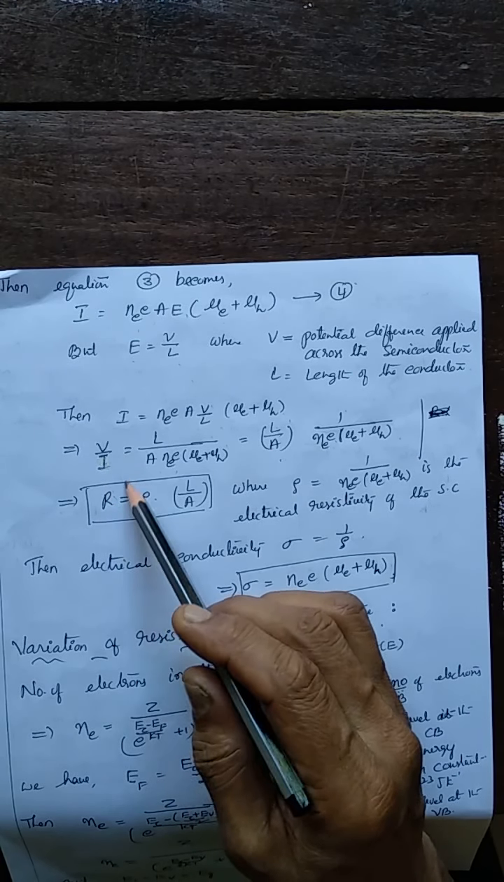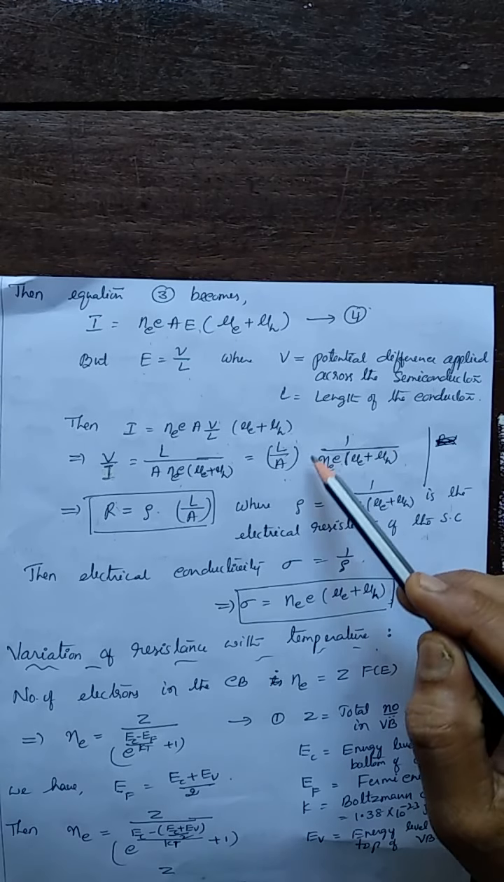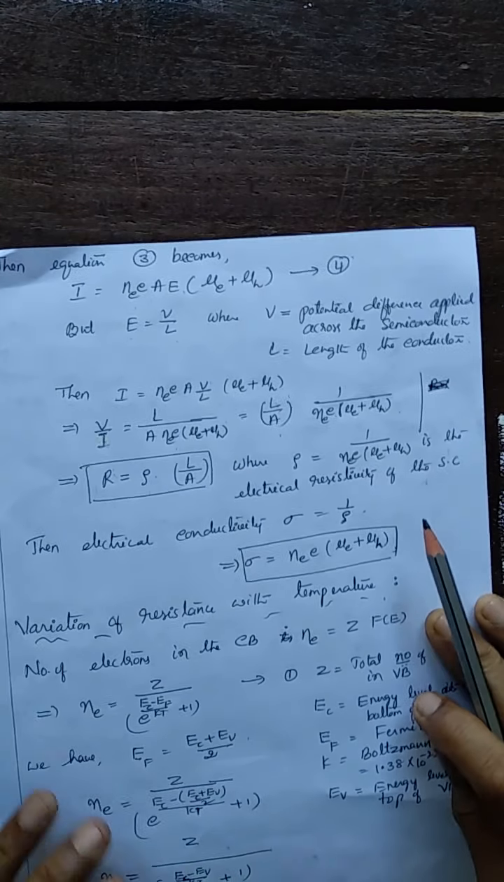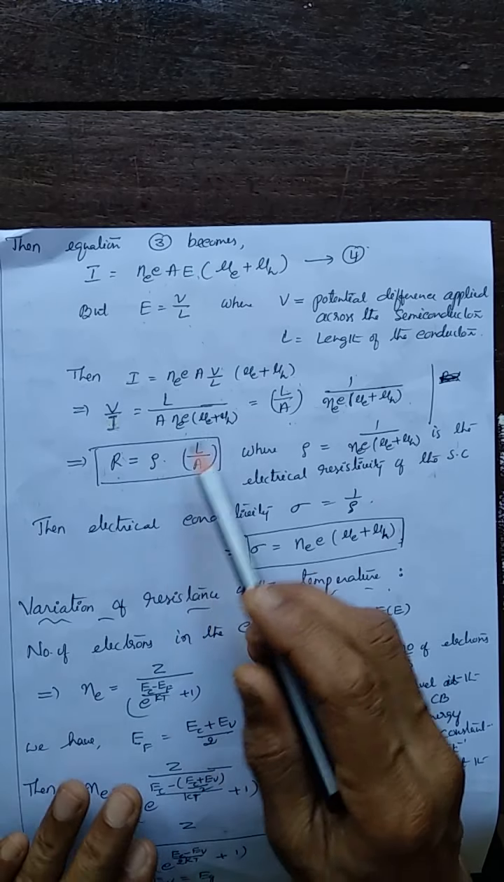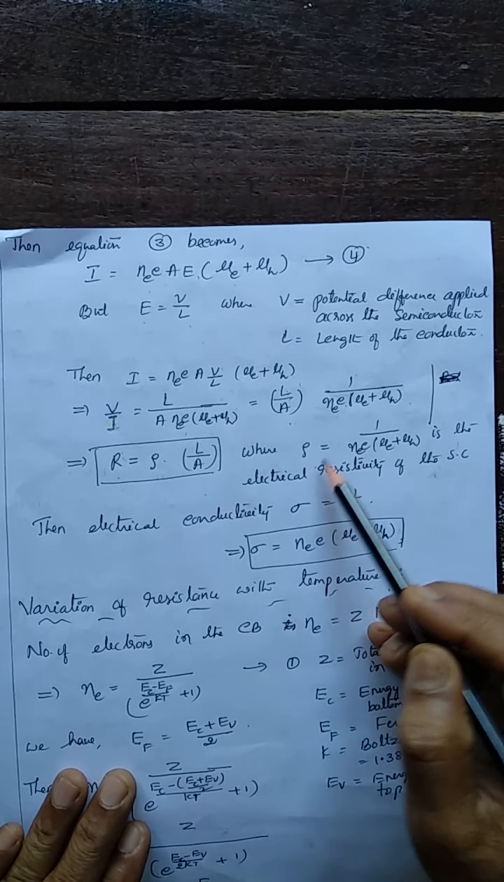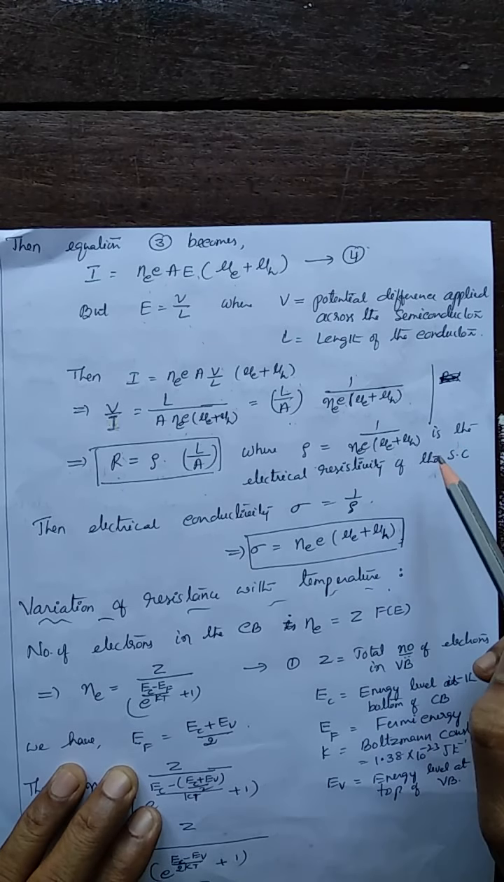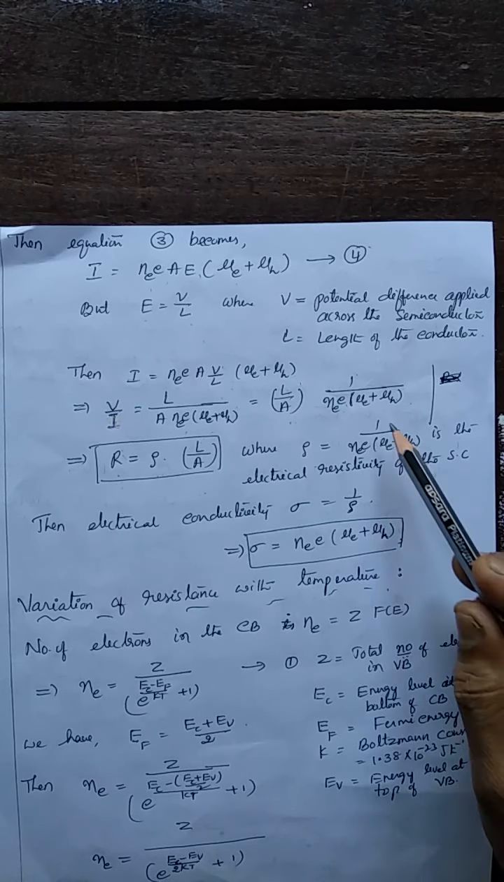According to Ohm's law, V equals R I, so V by I is R. So R equals, this is a constant taken as rho, into L by A. Thus, we get the expression for resistance as rho into L by A, where rho is 1 by N e into (mu E plus mu H), the electrical resistivity of the semiconductor. So electrical resistivity is given by 1 by this.